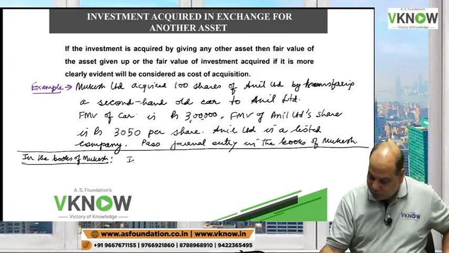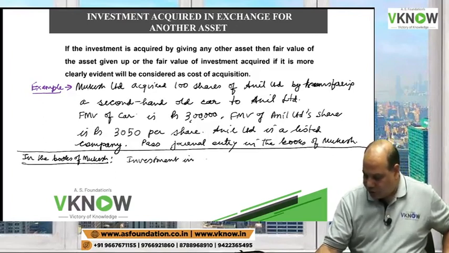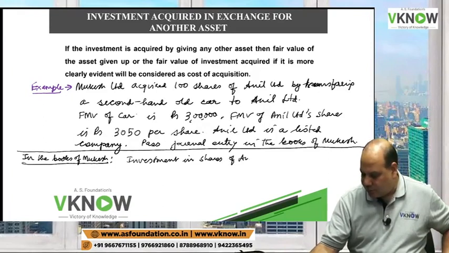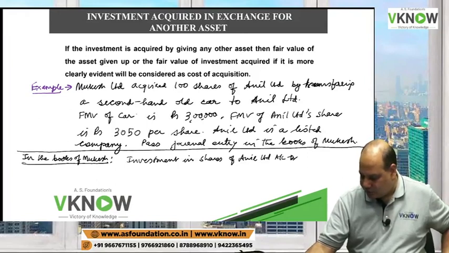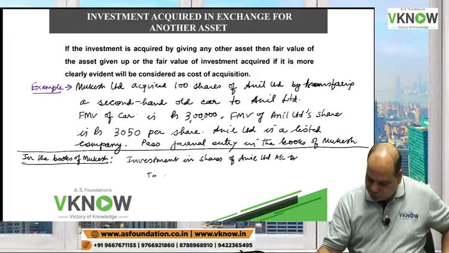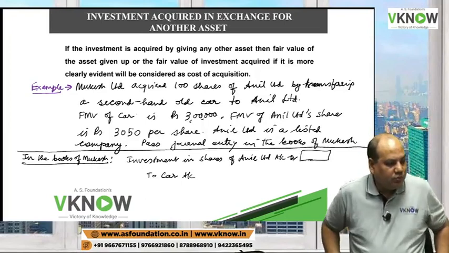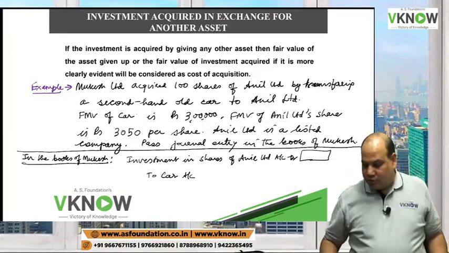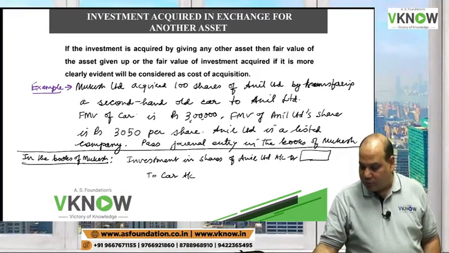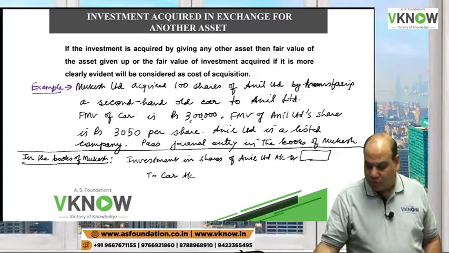So Mukesh will write investment in shares of Anil Limited account debit, to car account. The question is, what is the amount you are going to put here? How much amount will you put?